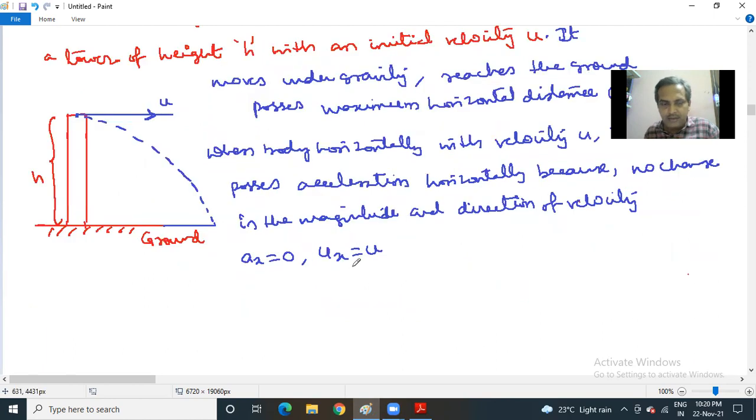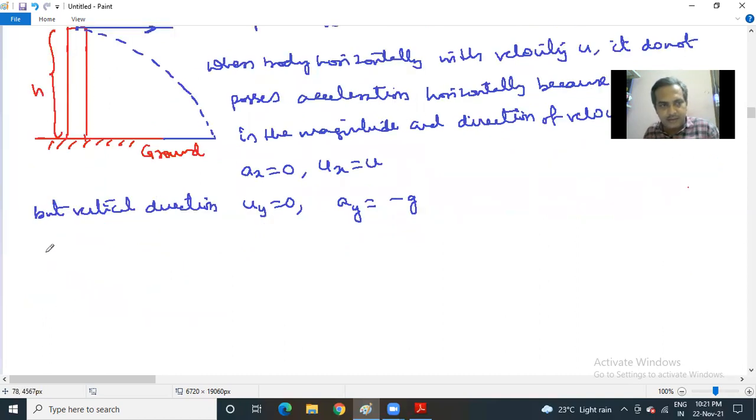Whereas vertically, in the previous video we explained what is ax, what is ux. But in the vertical direction, uy is not provided, but since the body is moving under gravity, ay will be equal to minus g. You can take g permanently negative. Now, let us take first the horizontal direction.